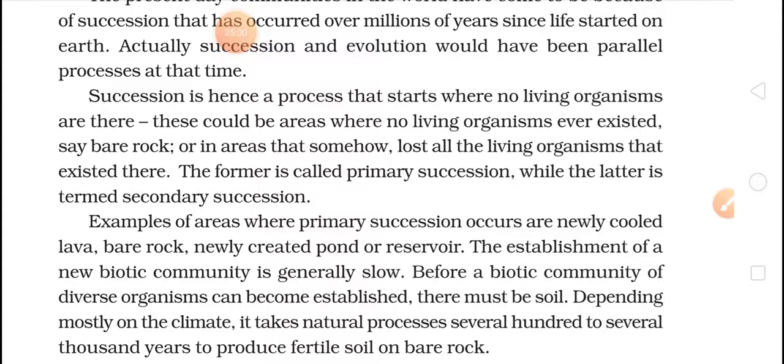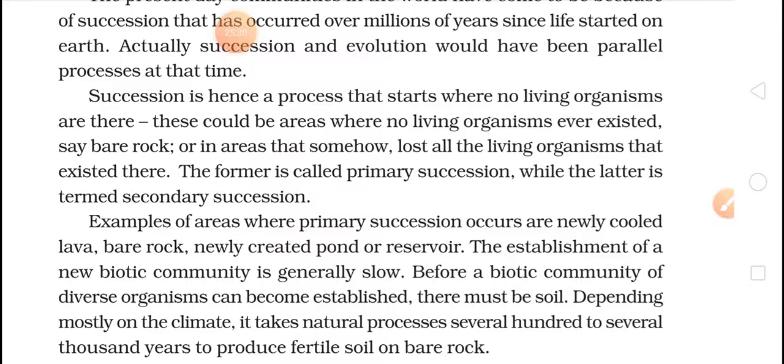And the second is called secondary succession, where the loss of all the living organisms that existed there occurred. So in this topic, succession, we discuss two things in connection, that is the environment along with the organism. As the environment is changing, organisms are changing.